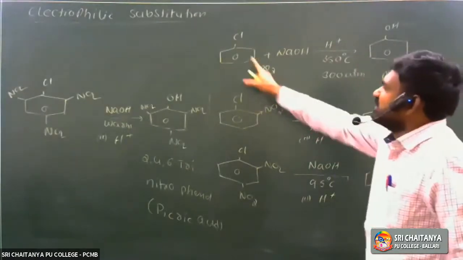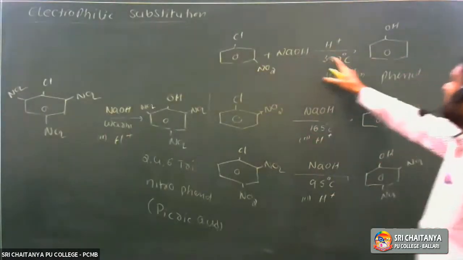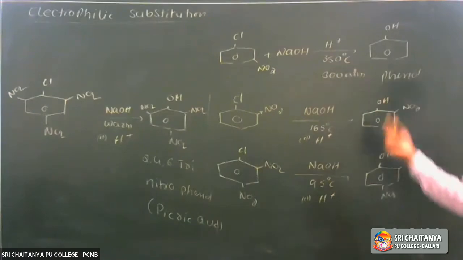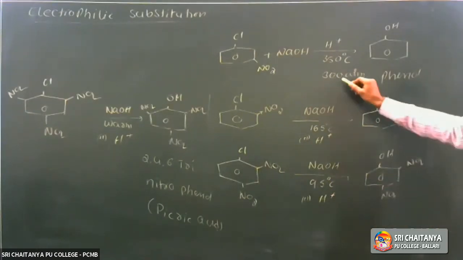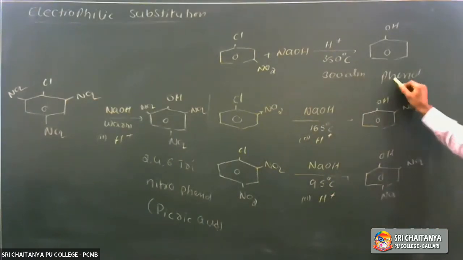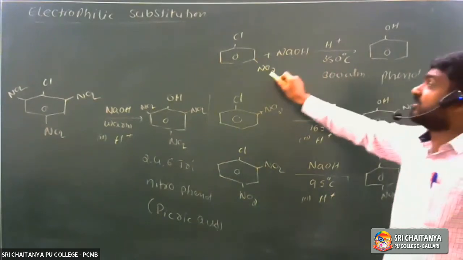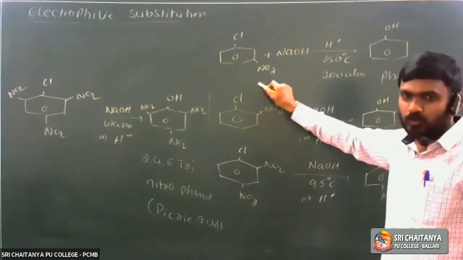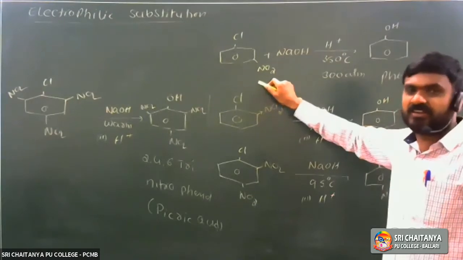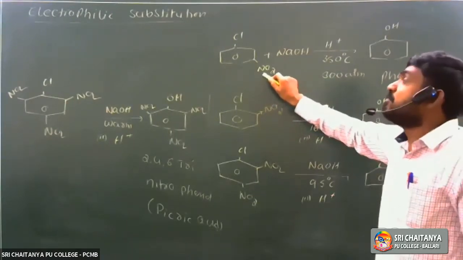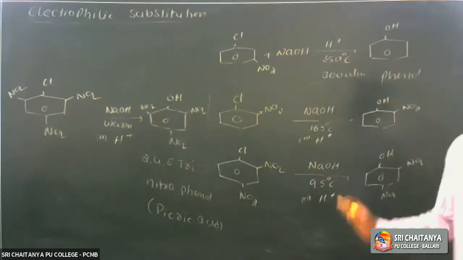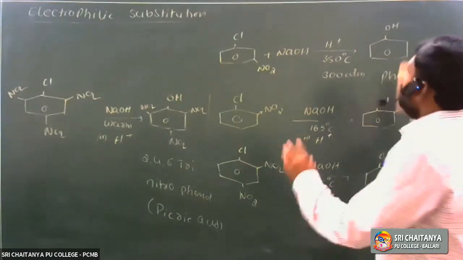If a nitro group is substituted at the beta position, there is no effect. It requires the same temperature, 350, and 300 atmospheres of pressure, and it gives phenol. Means there is no effect of the electron withdrawing group at a beta position. Okay. Next, action with metals.